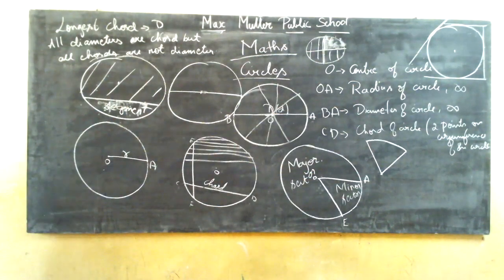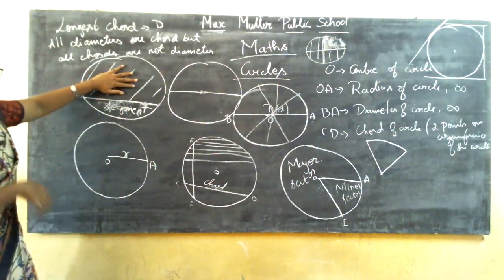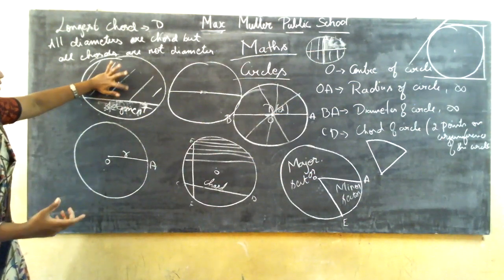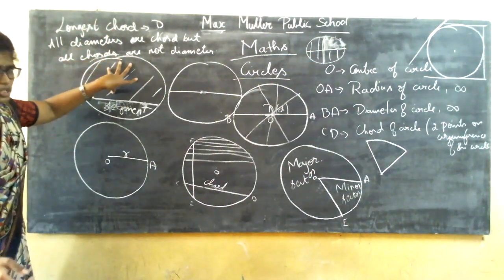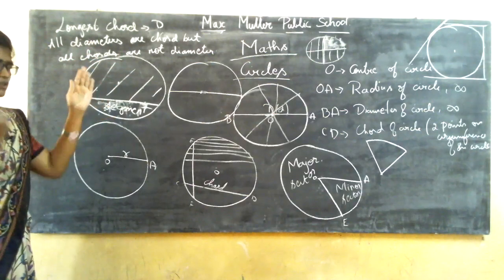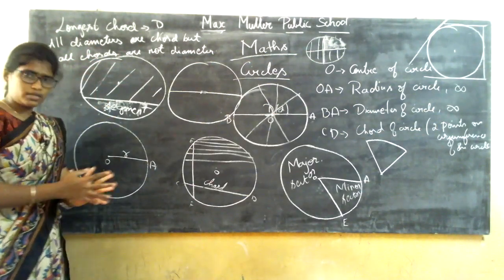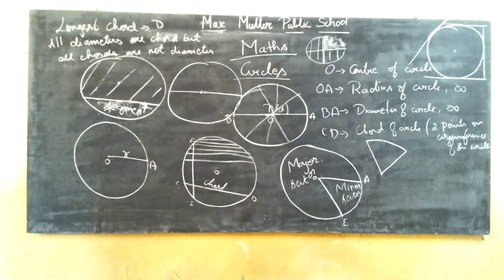What are the major segment and minor segment? Simple, the portion where you have a chord and the arc with more distance is a major segment. Where the chord and the arc are of less distance, it is a minor segment. It is the combination of arc and chord which has a longer distance between them, so it is the major segment, and the one with less distance is called the minor segment.